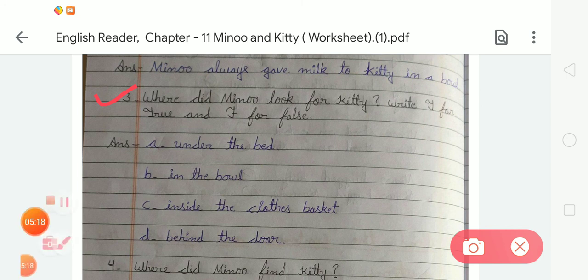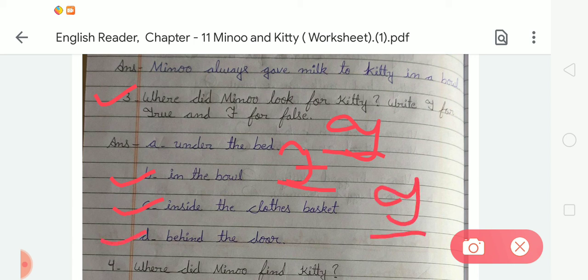Okay. So here is first, under the bed. Now tell me, is it true or false? It is true. So we have to write T. Next is in the bowl. It is false. So we have to write F. In C, inside the cloth basket. It is true. And next is behind the door. Minu looked for Kitty behind the cupboard, not the door. It is false. So we have to write F.